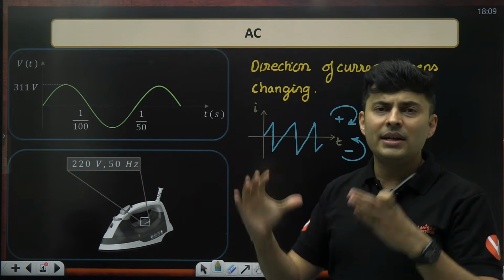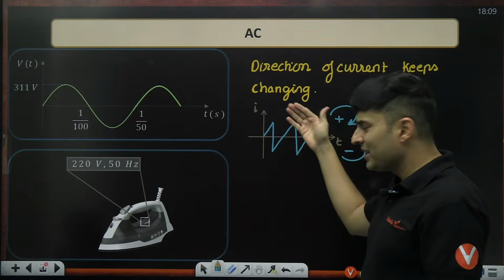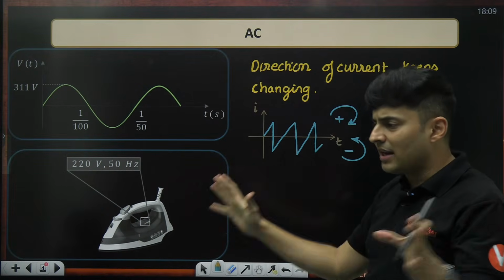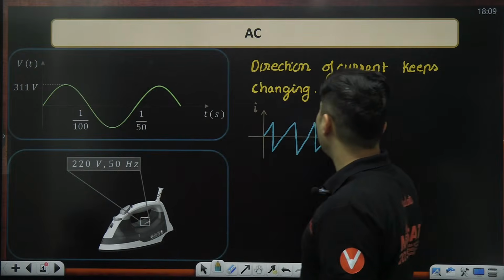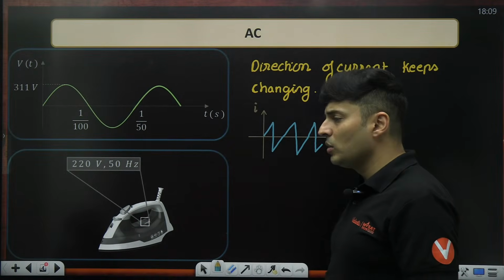So any graph which is up and down in a periodic manner, once positive, once negative, those graphs will represent alternating current as long as the direction changes. So from positive to negative.